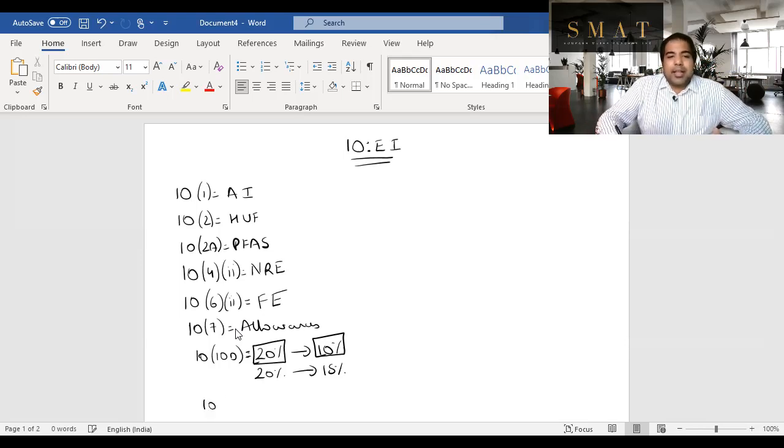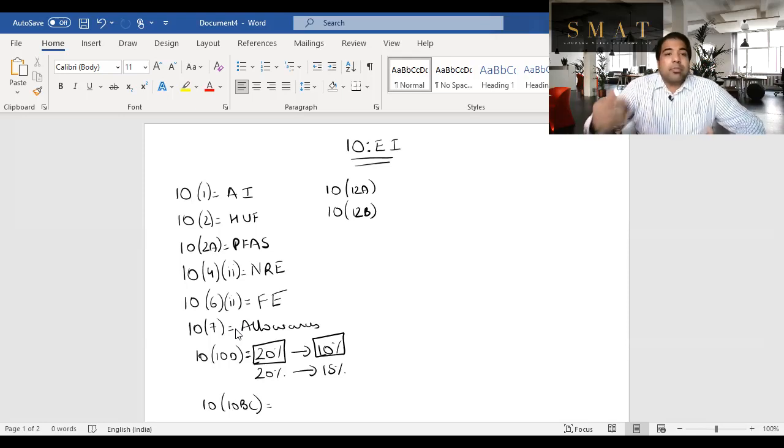Next, guys, is 10(10BC), a big catastrophe. On a big event or catastrophe happening, when you get some money, that is exempt under 10(10BC). 10(12A) and 10(12B), guys. The government came up with a new policy called National Pension Scheme, and 12A and 12B speak about that.